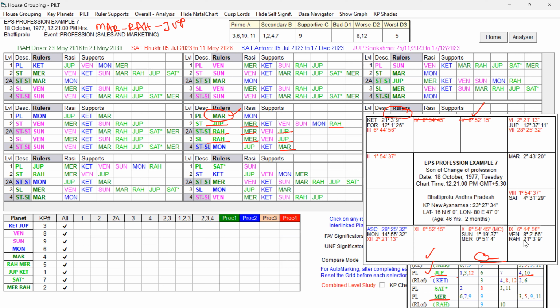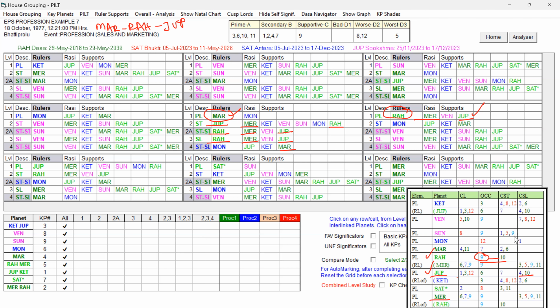Moreover, why is it an important planet? Venus is the 10th lord and the 5th lord. So that way it is supportive for some changes and also promotion, right? Changes and transfer. Change and transfer causing planet Venus. Venus is supported by Rahu and Jupiter and Mercury.